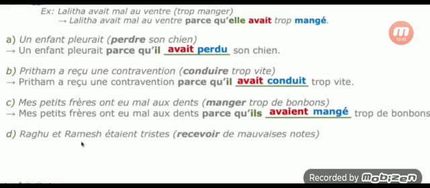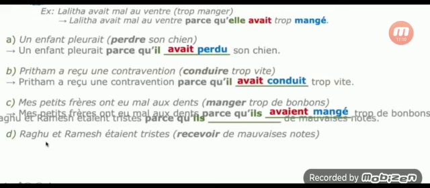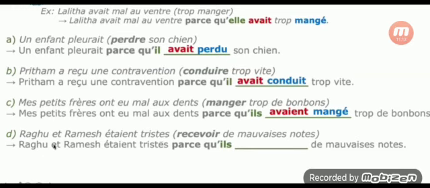Fourth sentence. Raghu et Ramesh étaient tristes. Recevoir de mauvaises notes. Raghu and Ramesh were sad to receive bad marks. So here two persons. You must say why they are sad. So the first part you write as it is: Raghu et Ramesh étaient tristes.